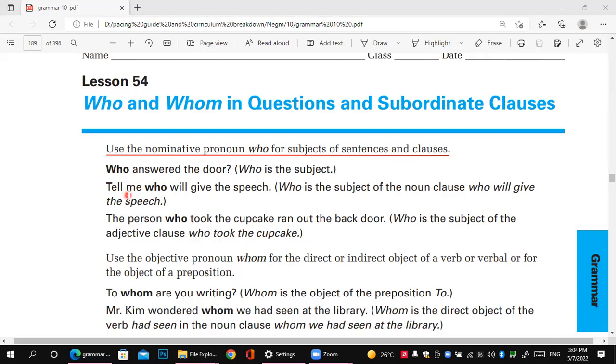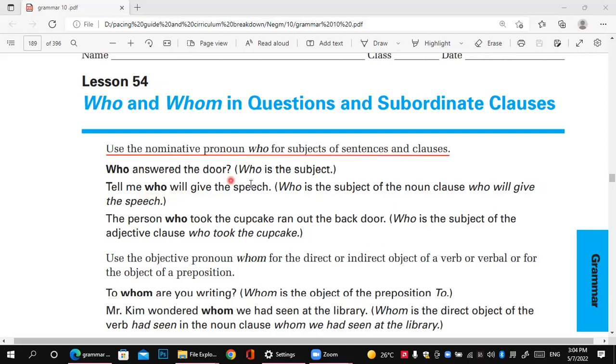Okay, so the next example is an ordinary sentence. Tell me who will give the speech. So here, the word who is used as the subject.